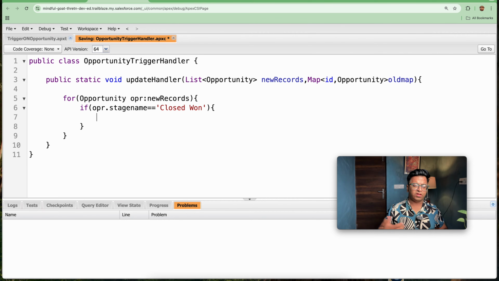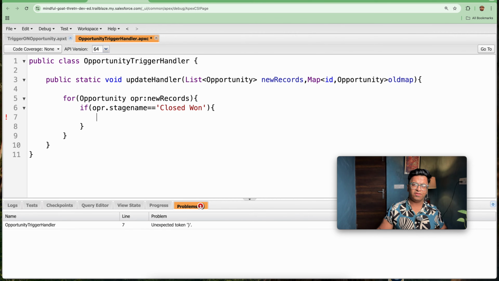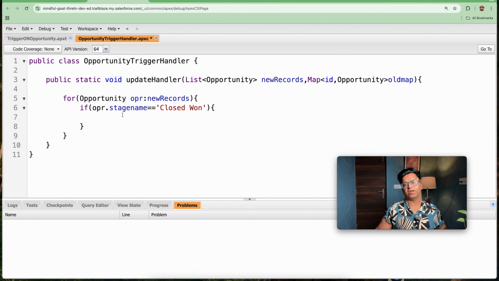Then only we need to consider the email. But whenever the email will work, I think we have an error. We have one bracket extra here. So that will get resolved at a later stage. So at line number 7, we will be writing some statements.